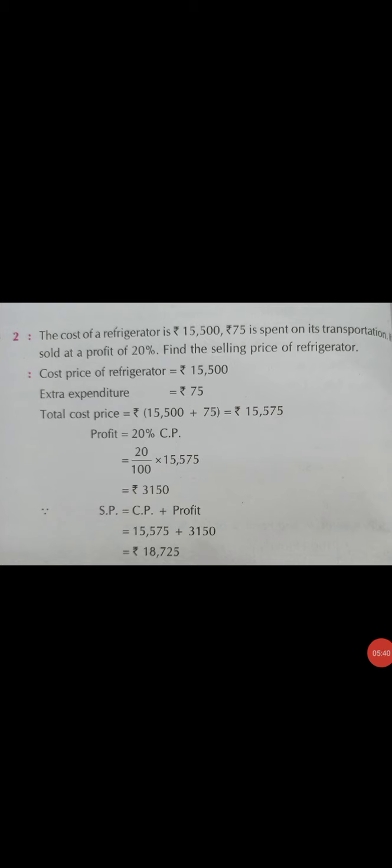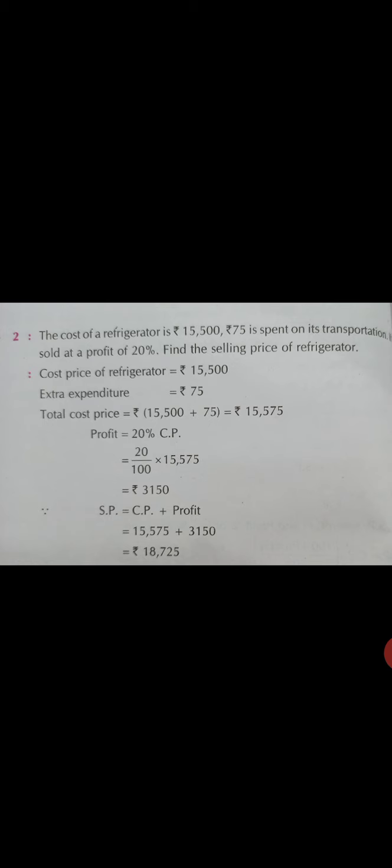Given cost price of refrigerator 15,500 rupees, extra expenditure 75 rupees, total cost price is equal to 15,500 plus 75 rupees, is equal to 15,575. Profit is equal to 20% of CP, 20 divided by 100 into 15,575 is equal to 3,150 rupees.